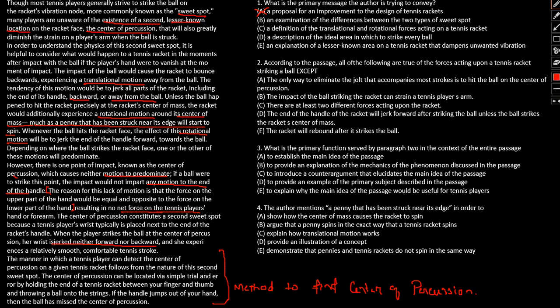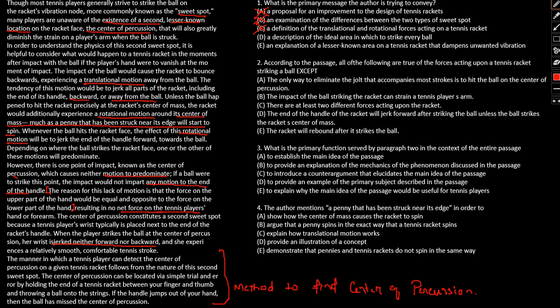No, we haven't talked about the difference of the two spots. Wrong. Definition of translational and rotational forces acting on a tennis racket? No, we are not talking about any kind of definition, out of context. A description of the ideal area in which to strike every ball? A description of the ideal area, no.